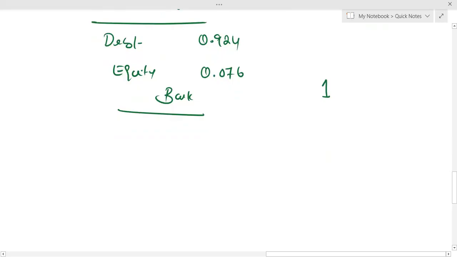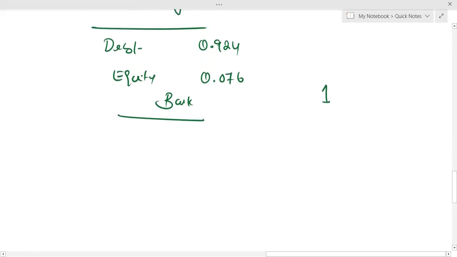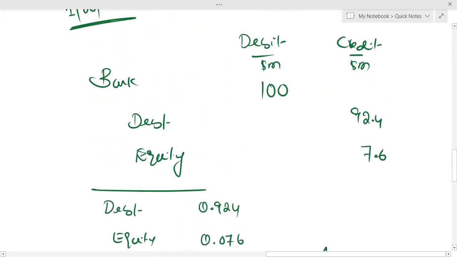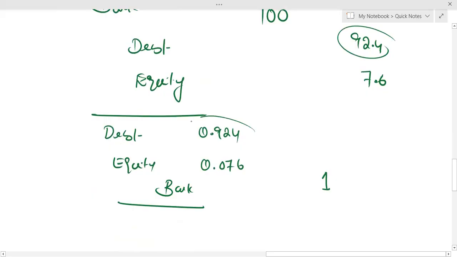Okay, due to this allocation of issue cost, your debt component will reduce and your equity component will reduce. If you ask me what the debt component value will be on day 1, you calculate 92.4 minus 0.924. And the equity component value will be 7.6 minus 0.076.